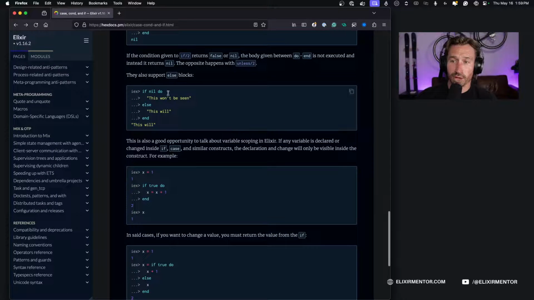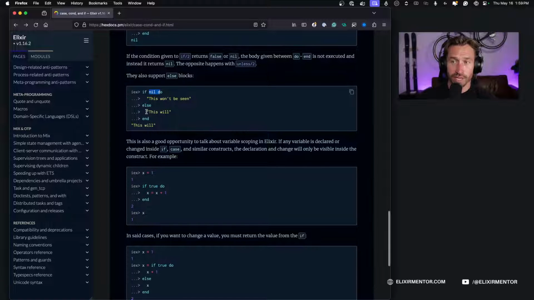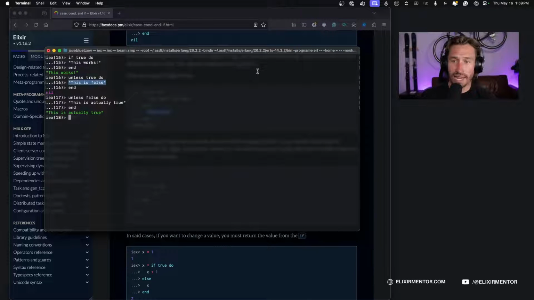So they both also support else blocks. So we can do if nil, this would never happen. And then the else block, this will happen. And then this guarantees that if this doesn't evaluate to true, you're controlling what happens instead of just getting nil back. So you can then evaluate a different function here or handle your condition or data differently, however you need to, right? So let's go ahead and try that out.